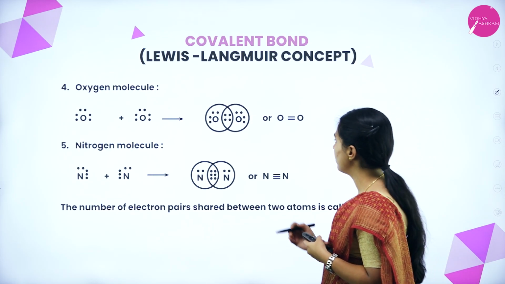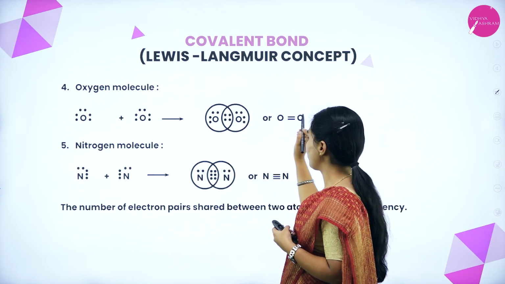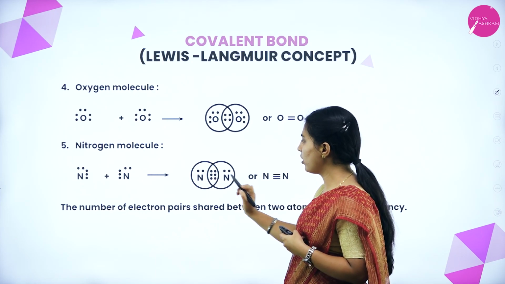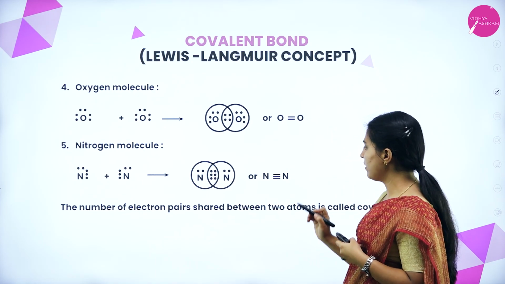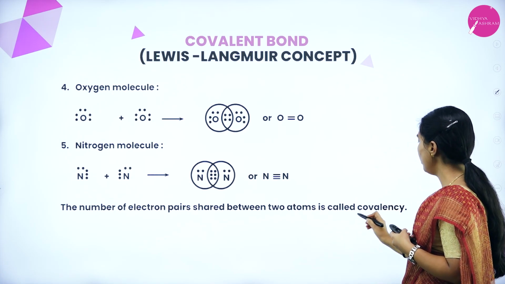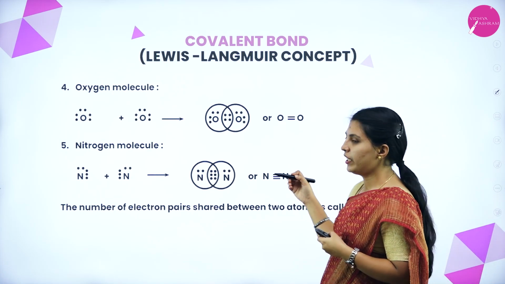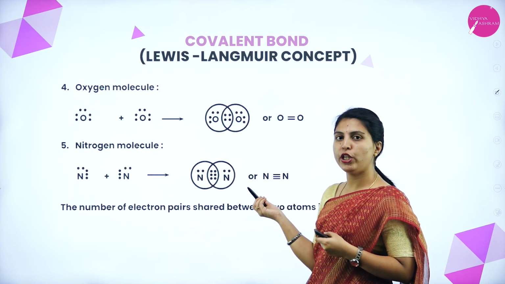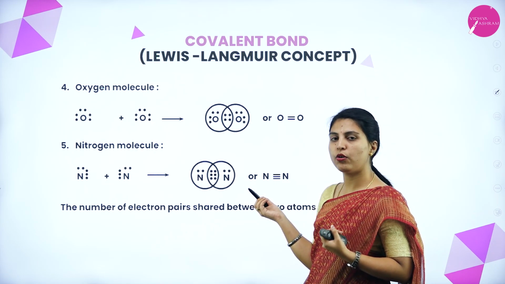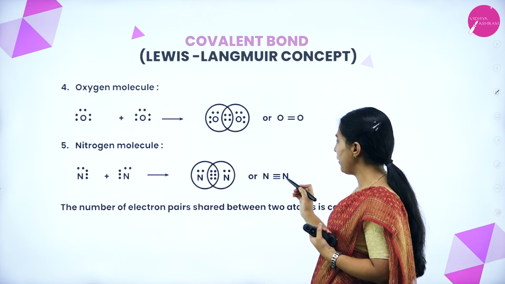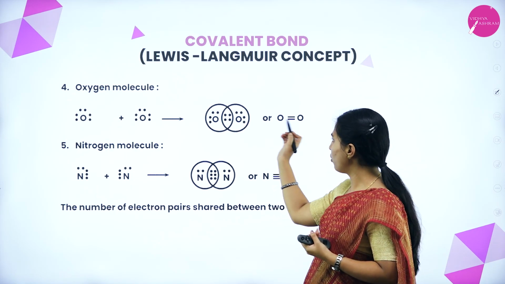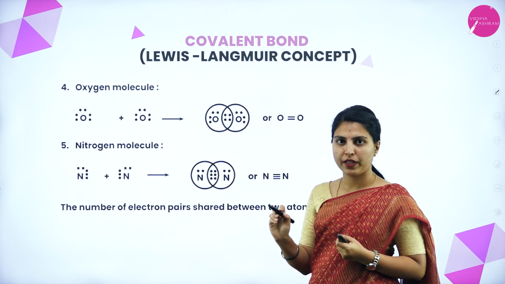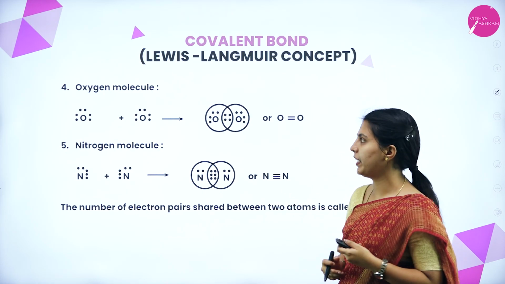See here, oxygen, 2 electron pairs are there, that's why double bond. In nitrogen, 3 electron pairs are there, that's why triple bond. The number of electron pairs shared between 2 atoms is called covalency. Here, if they ask in nitrogen, N2 molecule, how many covalency is there? What is the covalency of N2 molecule? It means 3, because the number of bonds between the molecule is 3. Here, the covalency of oxygen is 2. That is how the covalency will be indicated.